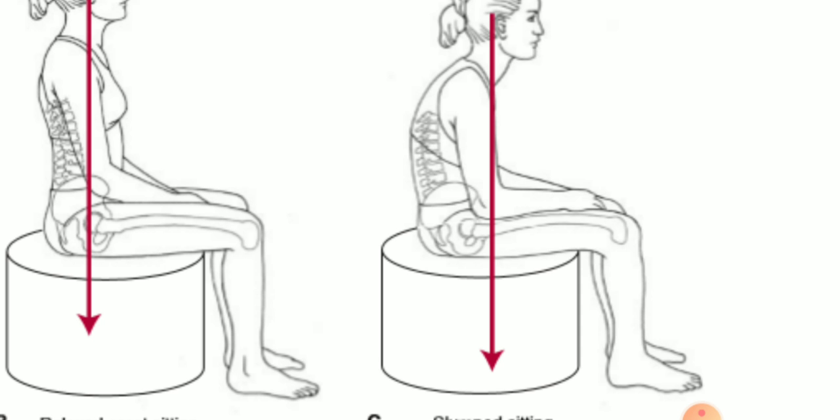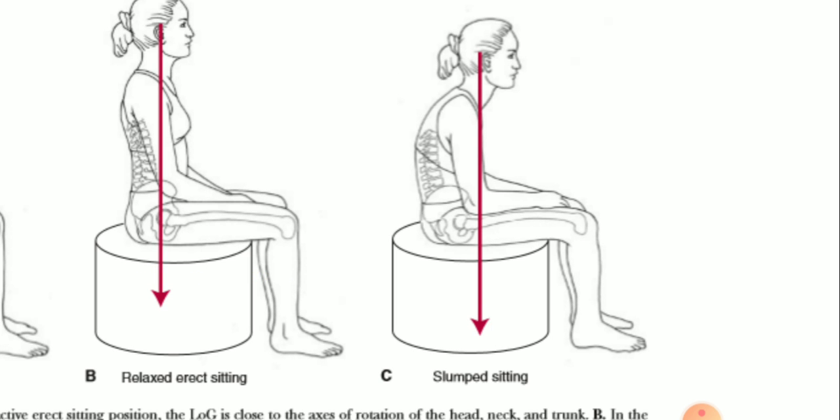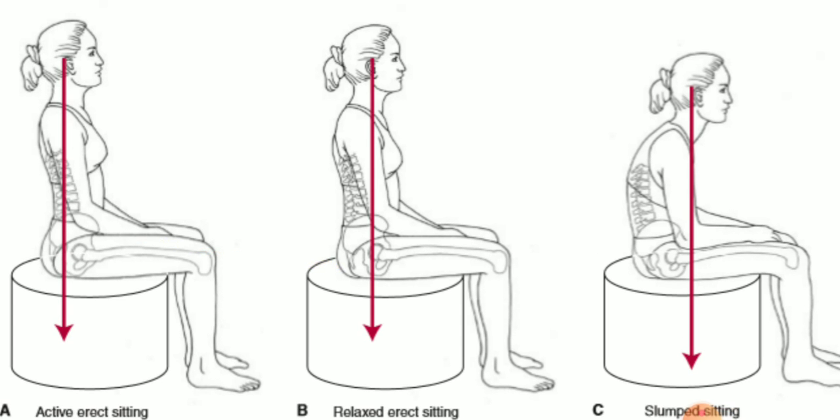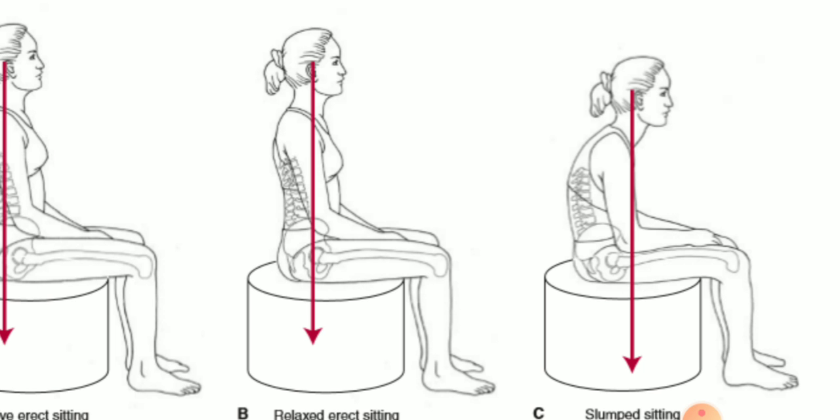What's happening in the slump position? The line of gravity is far from the axis of rotation of the head, trunk and the lumbar region. As you can make out in these two pictures, in the first picture the line of gravity is almost passing through the bodies or the axis of rotation. But when it comes to the slump sitting, the line of gravity is moved far from the axis of rotation and it is giving a much greater force in the flexor compartment of the spine than in the extensor compartment.